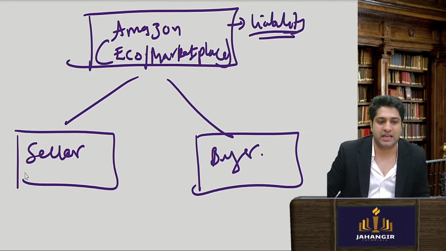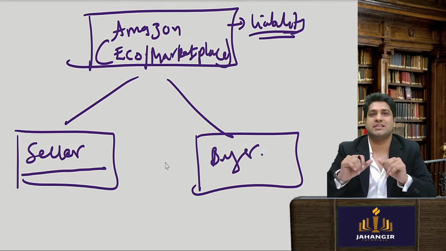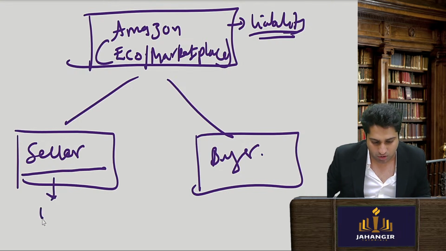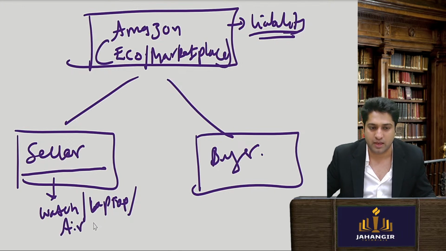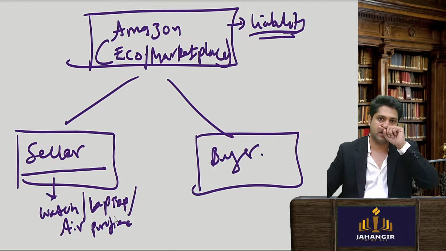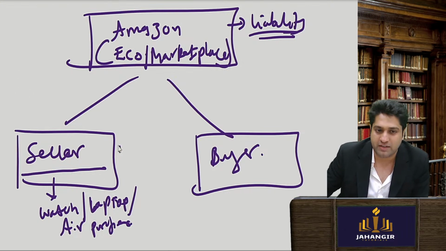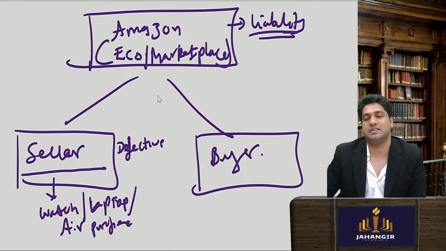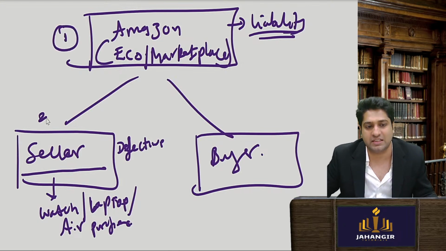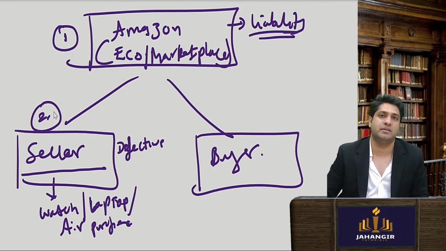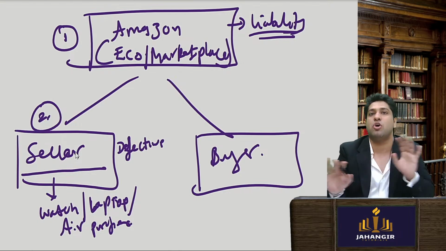For example, if there is a seller, I search for a seller, and from the seller I bought a watch, or a laptop. I just recently purchased an air purifier for my room, and let's say that turned out to be defective. Tell me one thing, whose liability is it? The marketplace's liability or the seller's liability? Think and tell me. Obviously, it will be the seller's liability. Amazon will not be liable.